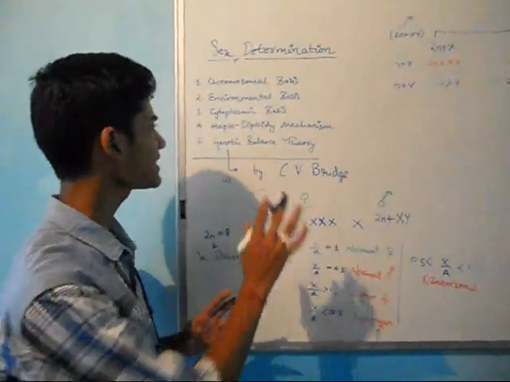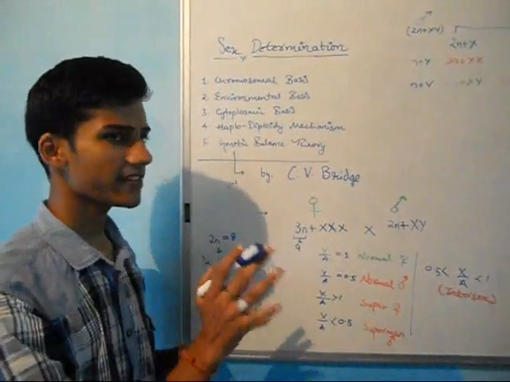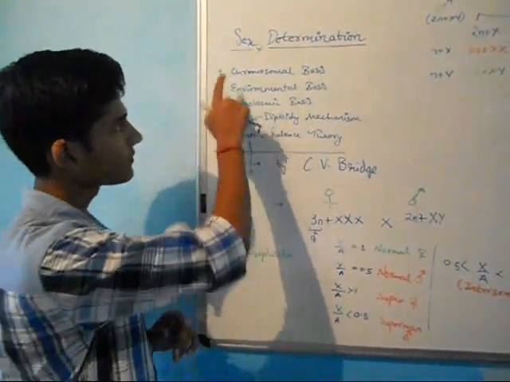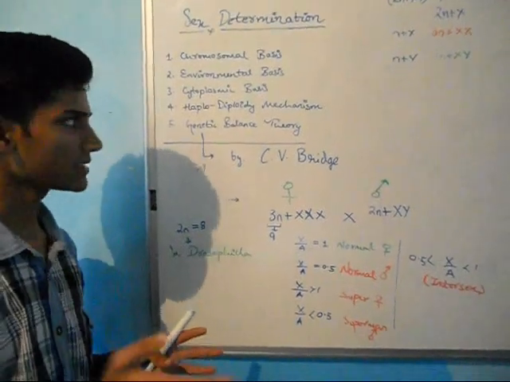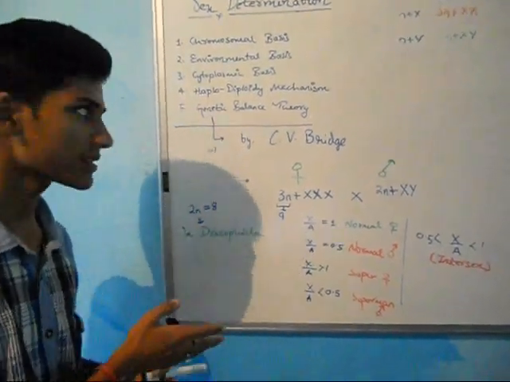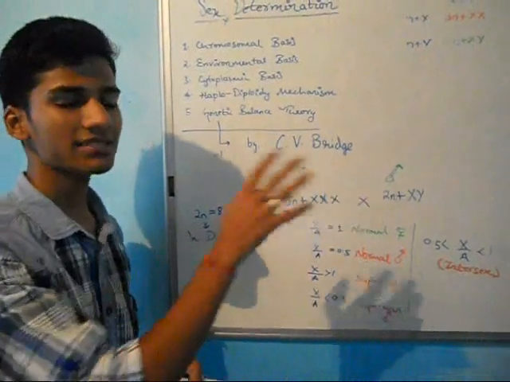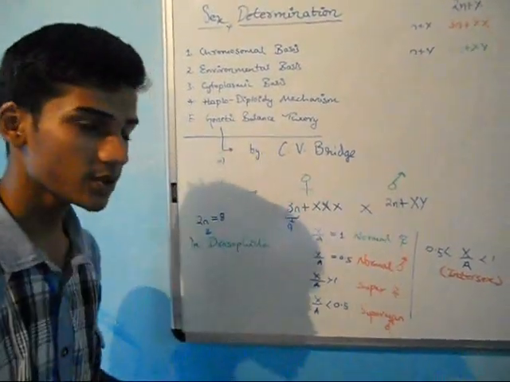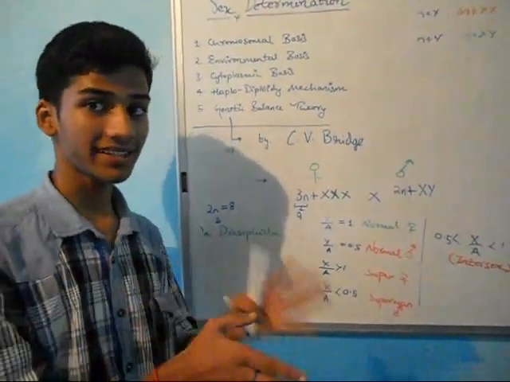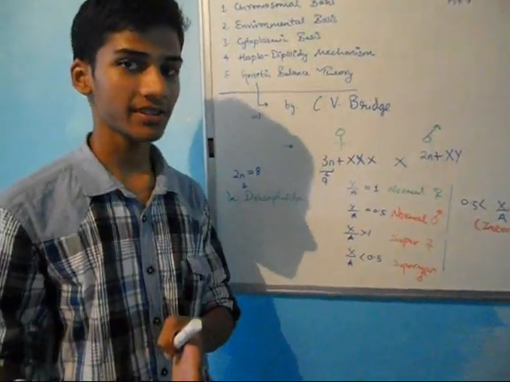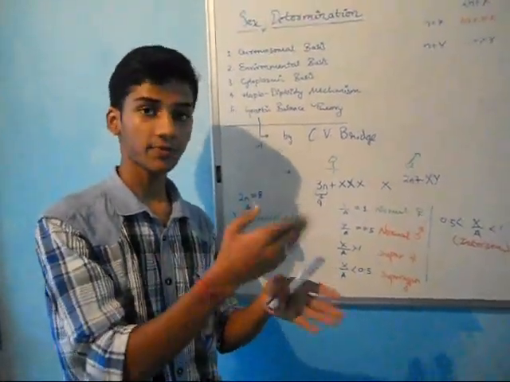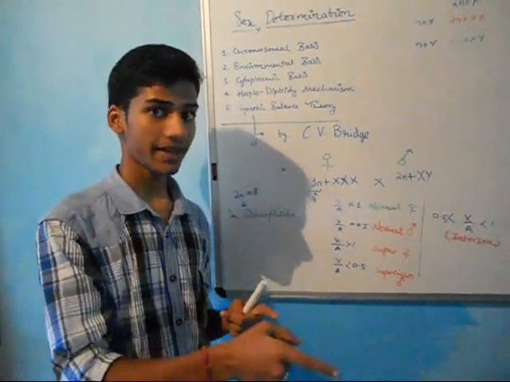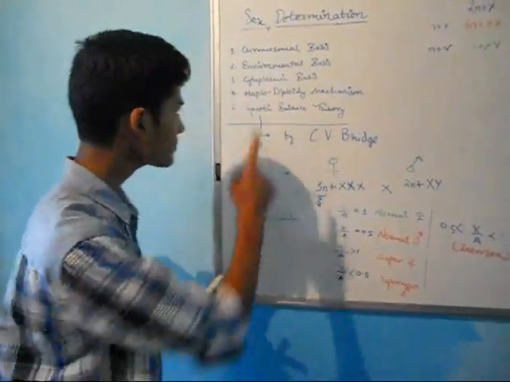Now, sex determination basically has 5 mechanisms as far as we know. First is chromosomal basis. Chromosomal basis is the basic basis which we have been studying in earlier classes. It is based on sex chromosomes. Now, the sex chromosomes are also of two types: the male heterogamous sex chromosomes and the female heterogamous sex chromosomes. The sex of the offspring or the progeny is determined by the heterogamous parent.